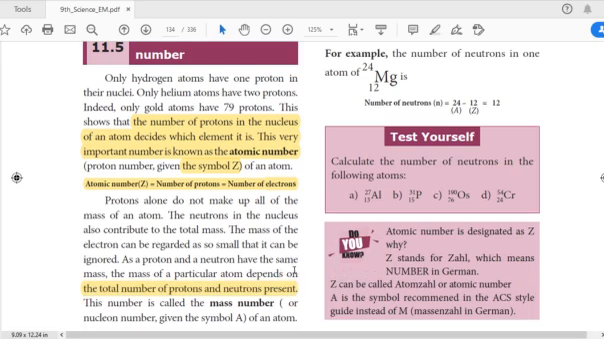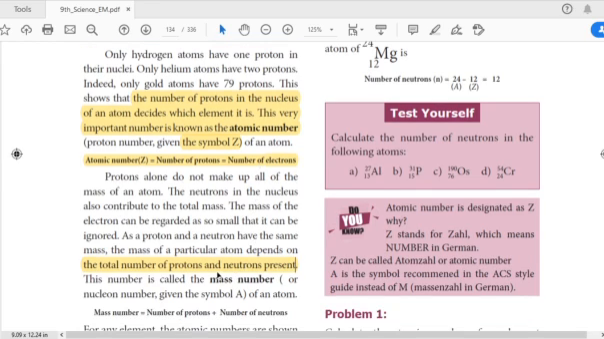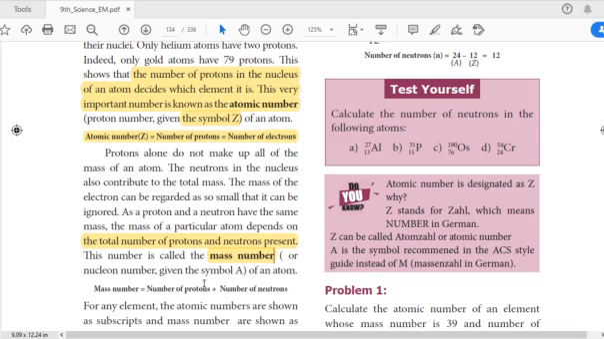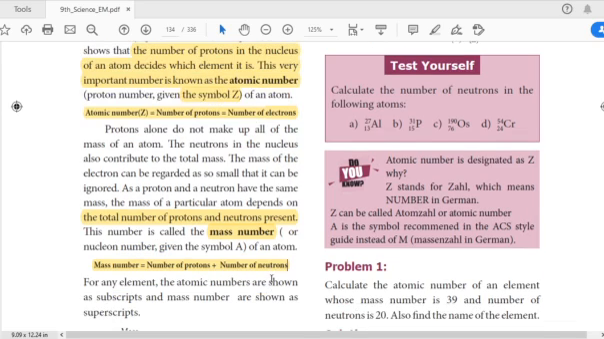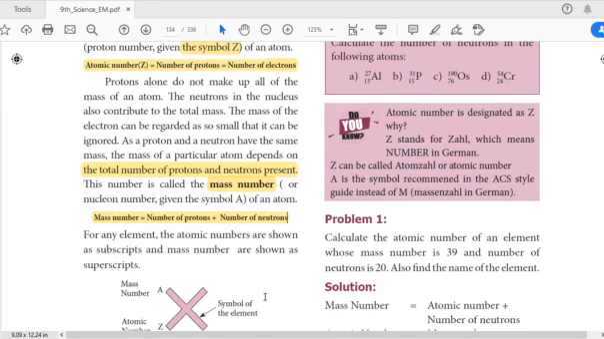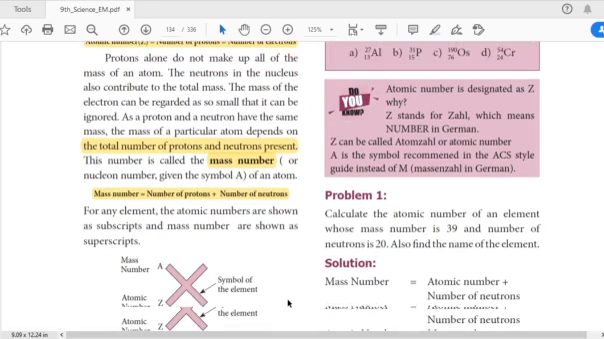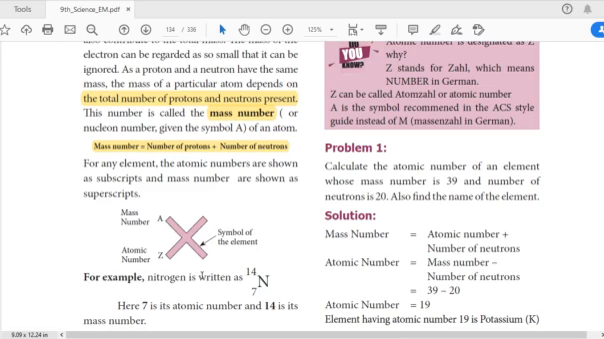So what is the atomic number? It is the number of protons or the number of electrons. What is the mass number? The mass number is the total number of protons and neutrons present in an atom. Kindly remember it, it may be asked in sums. So if any one number is missing, we can easily calculate the remaining one. This is the general representation of atomic number and mass number.